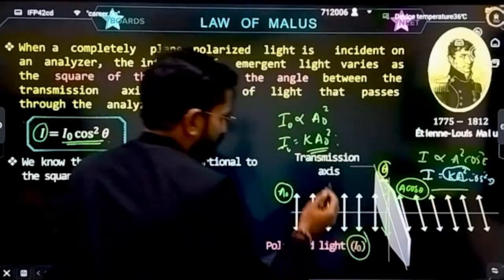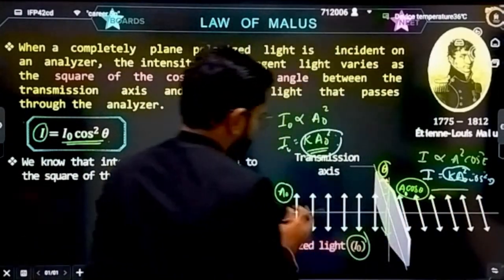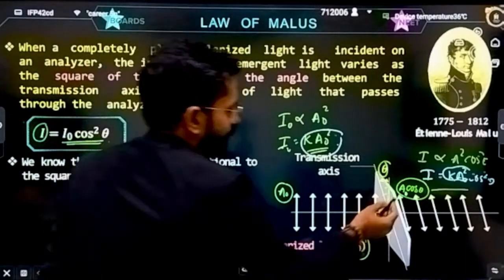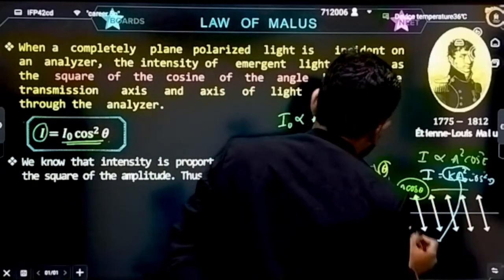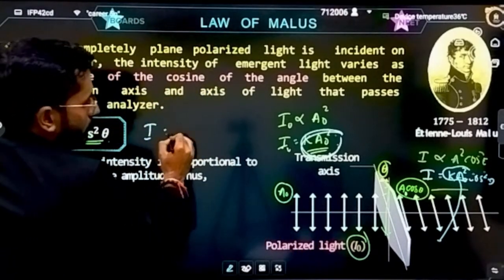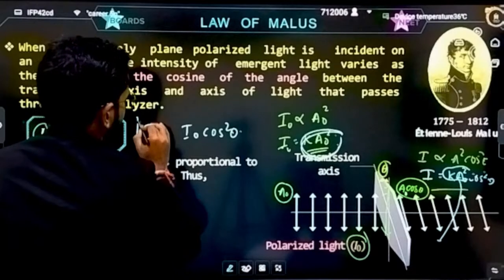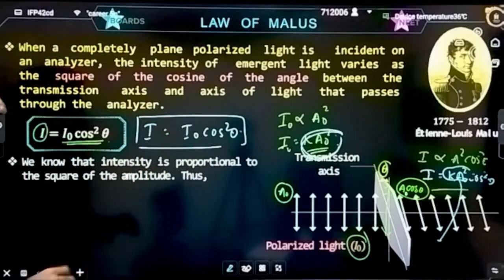And K A naught square is already defined as equal to I naught. So finally, I is equal to I naught cos square theta.